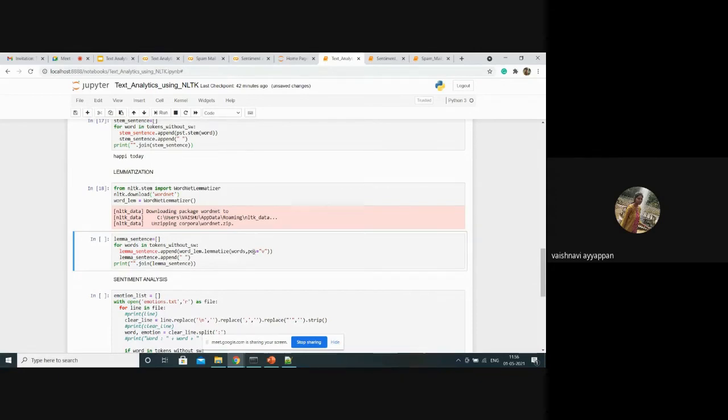Here we give the word you need to lemmatize. We are using pos equal to v. Pos means parts of speech, and the part of speech is verb, V for verb. I'm going to lemmatize the word into a verb form.